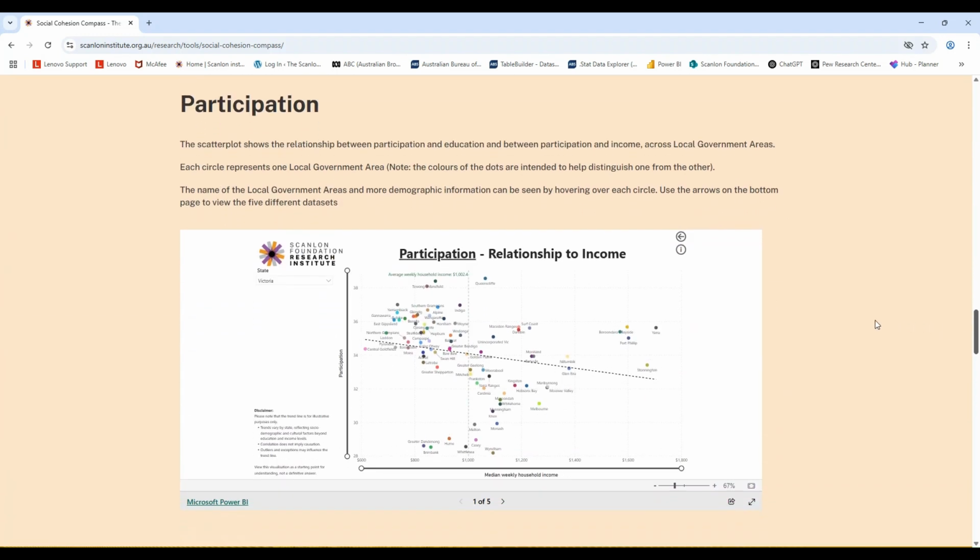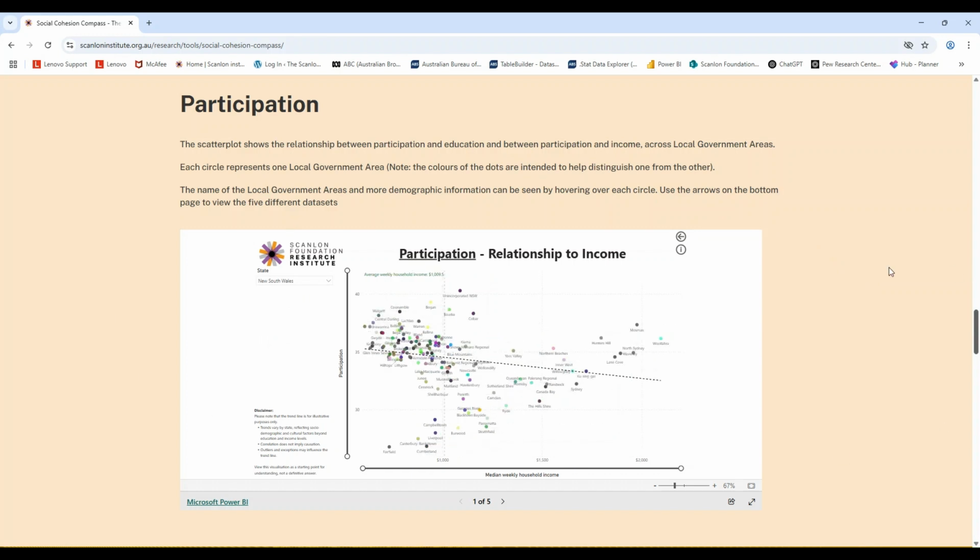The final dashboard shows the relationship between participation and income, participation and education, and also the relationships between the Democracy Index and income and the Democracy Index and education. Each dot on the scatter plot represents an LGA in the selected state. So here we have the state of Victoria selected. To change the state, simply use the drop-down menu and select your desired state.